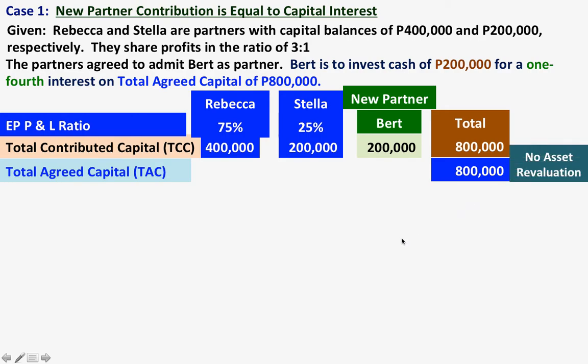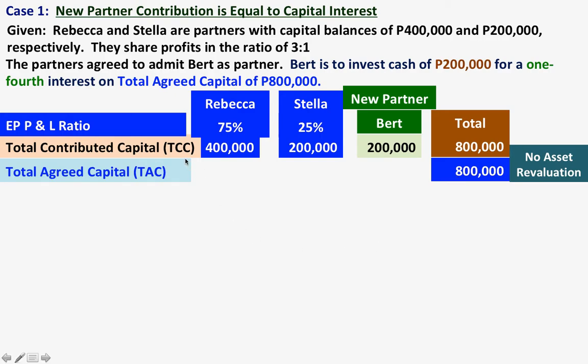Next is that we have to compare the total contributed capital and the total agreed capital to determine whether there is an asset revaluation. So if the total contributed capital and total agreed capital are the same, there is no asset revaluation.